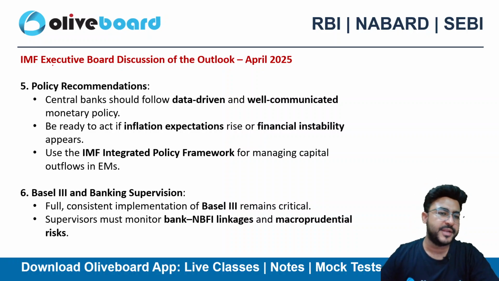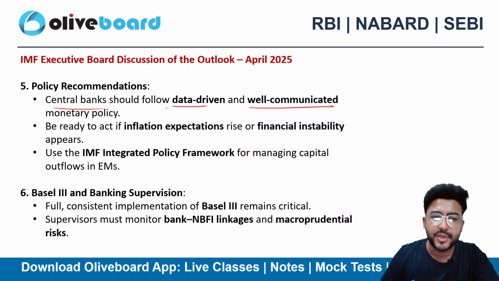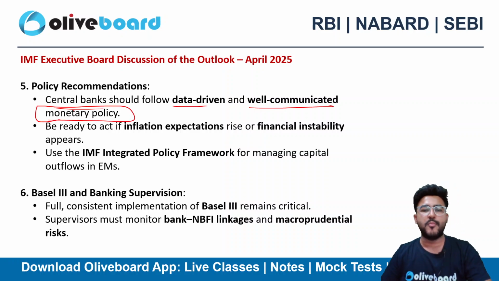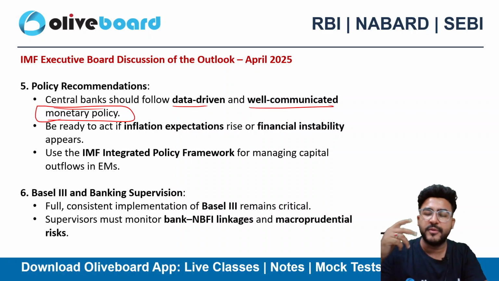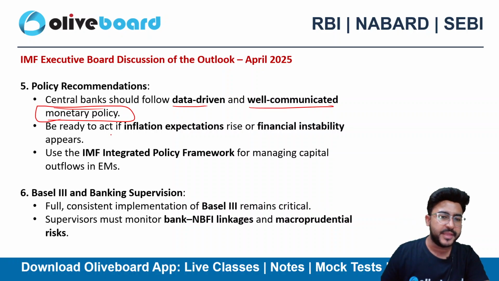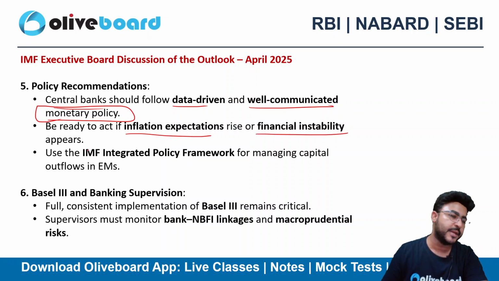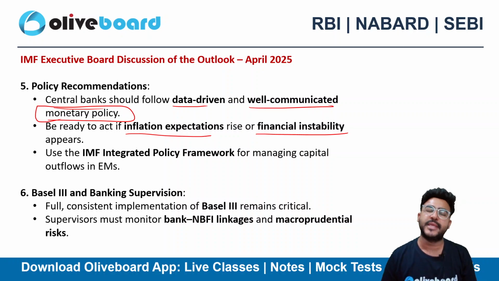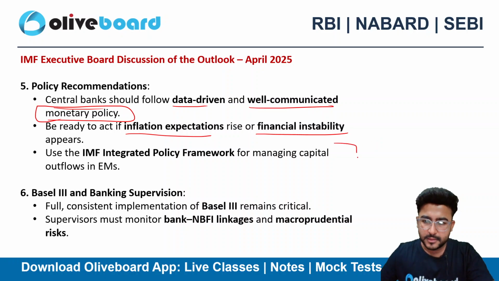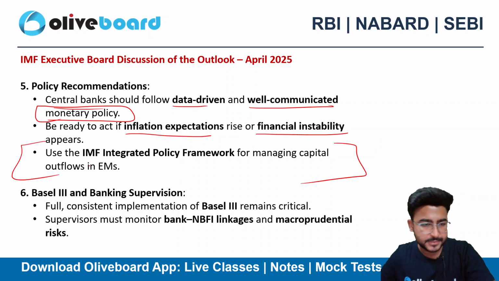Fifth is policy recommendation. So the central bank should follow a data driven, well communicated monetary policy. Your monetary policy should be very strong. It should be data driven. It should be well communicated. Be ready to act if inflation expectations rise or financial instability appears. Use the IMF integrated policy framework for managing capital outflows in emerging markets.